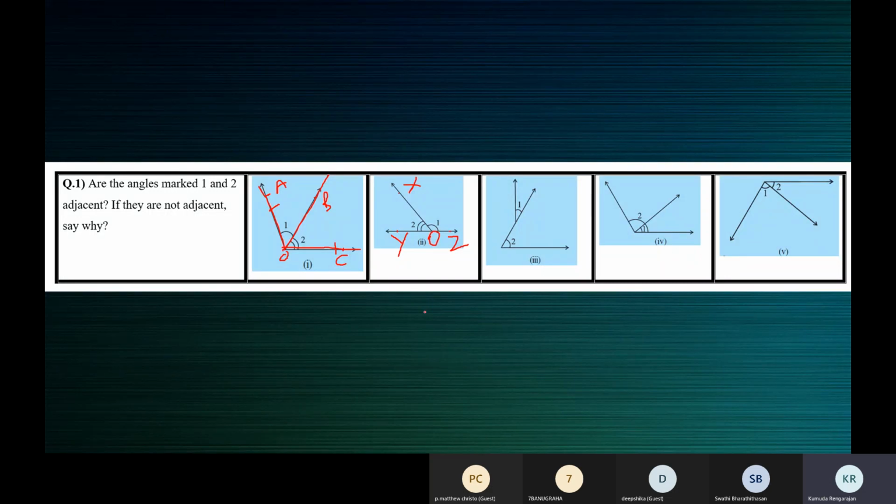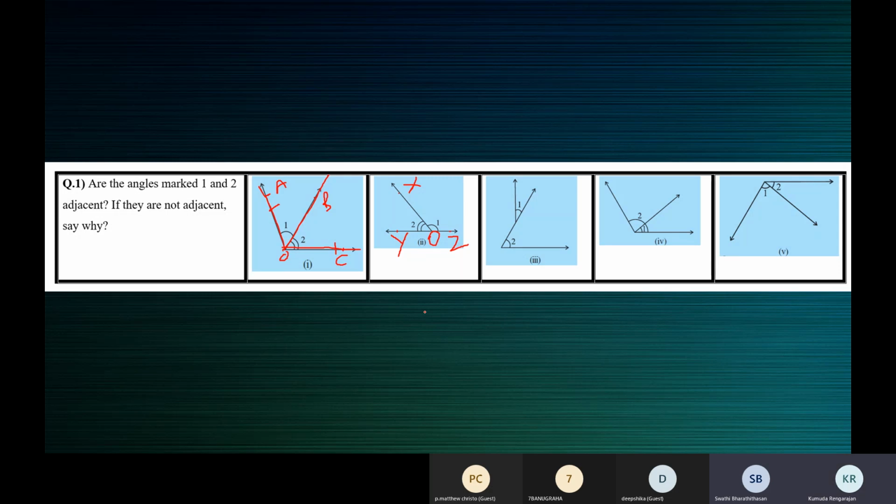Which is a common arm, Swati? Ma'am, OX is the common arm for angle 1 and 2. Okay, which are the non-common arms? Ma'am, the non-common arms are OY and OZ. Okay, where do they lie? Ma'am, they lie on either side of the common arm. So are angles 1 and 2 adjacent or not? Yes, ma'am, they are adjacent, because all three conditions are satisfied.